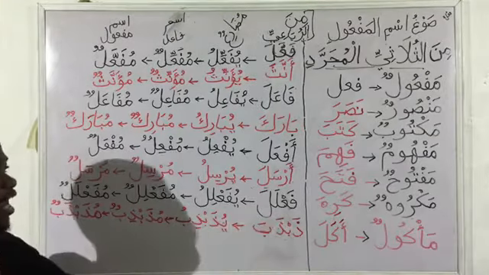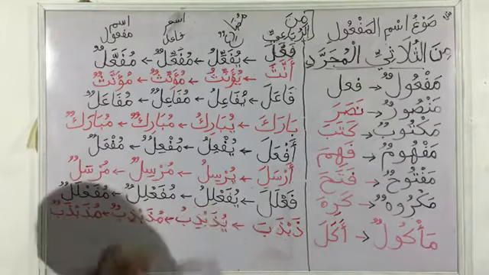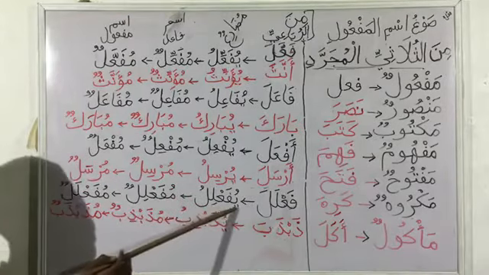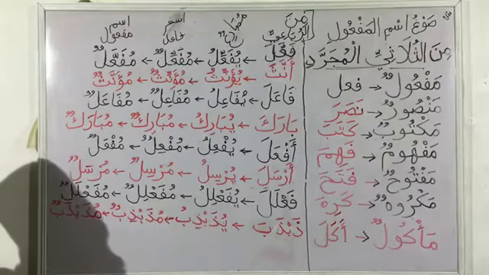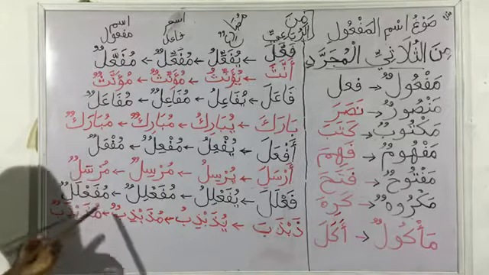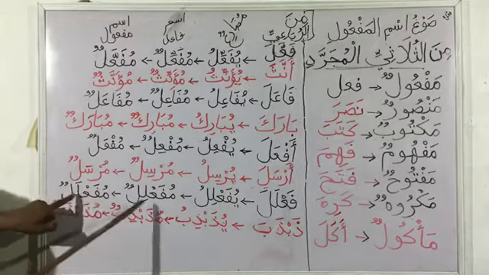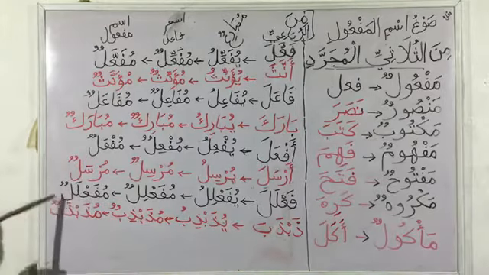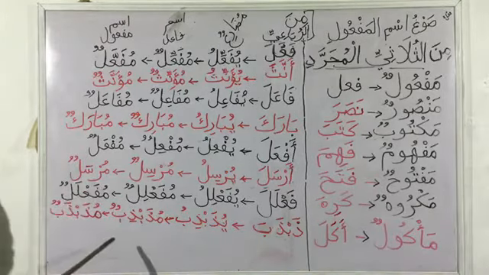Then we have fa'alala. The mudari of fa'alala is yufa'ilu. We do the same thing that we've been doing. We change the ya to mim. We get mufa'ilu, which is ismul fa'il. Then we change the kasra on the lam to fatha. Then we have mufa'alalun, which is the ismul maf'uul.